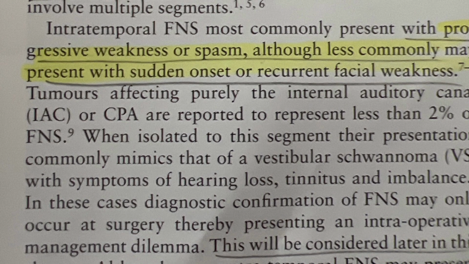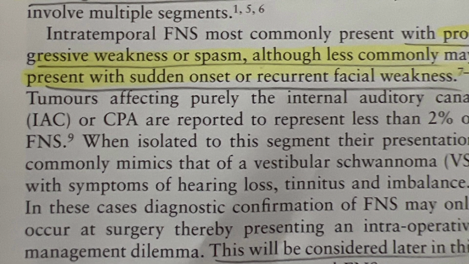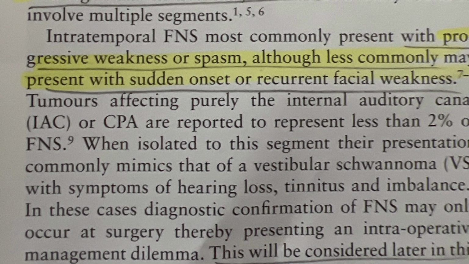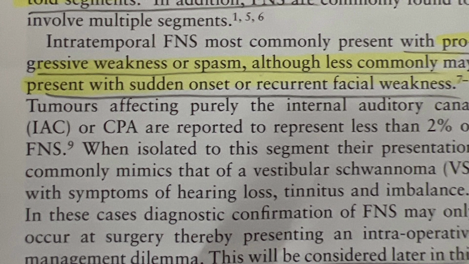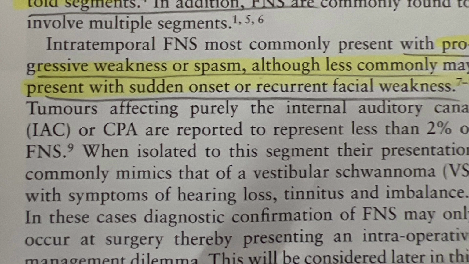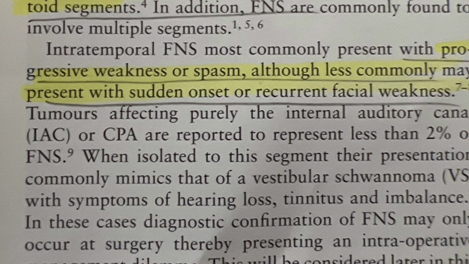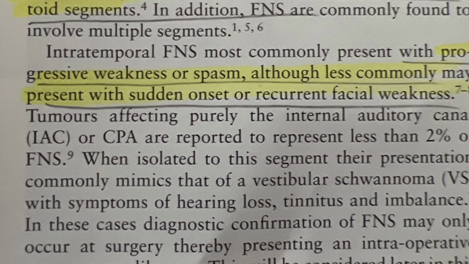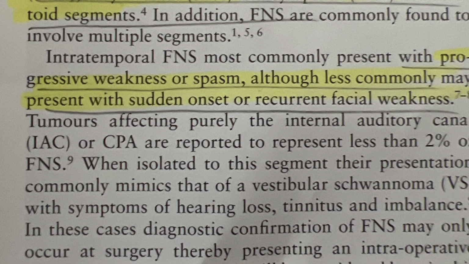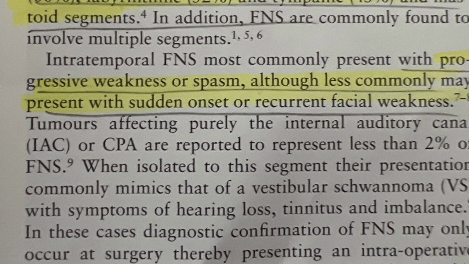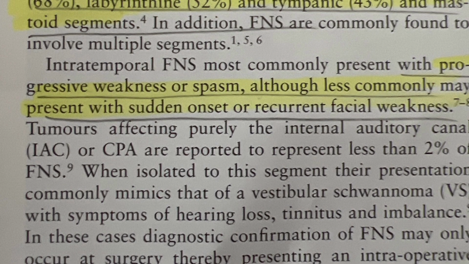Facial nerve schwannoma can arise from anywhere along the course of the facial nerve, from the CPA to the ramifications within the parotid. The presenting symptom will vary according to the segment involved. The relative frequency at each site has been reported to be most common at the geniculate ganglion, labyrinthine segment, tympanic segment, and mastoid segment. So most commonly, the geniculate ganglion part is involved. The common clinical presentation is progressive weakness or spasm of the face.